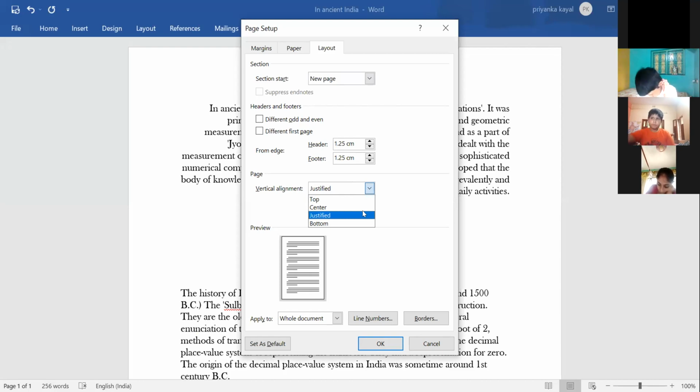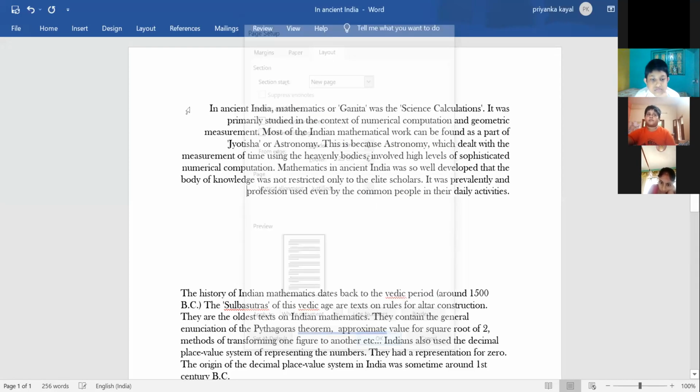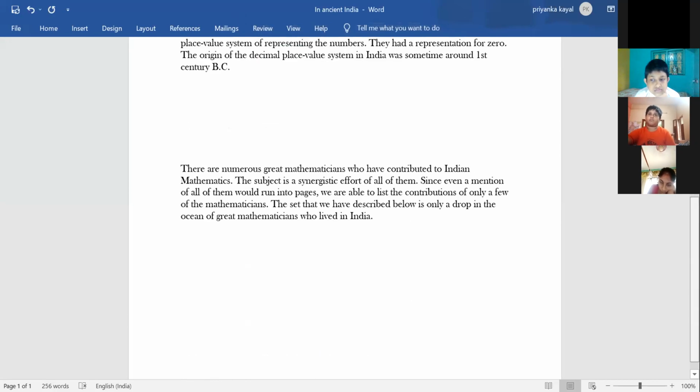Acha, justified means just like exactly the horizontal case. I told you, it will maintain two margins on the left as well as right, and on both sides it will be lined up. The same thing for justified as it is vertical. So in relation to top and bottom, it will maintain a margin on the top as well as the bottom.